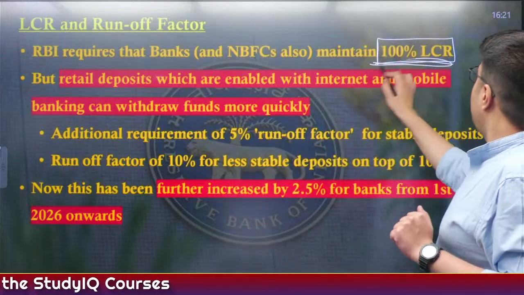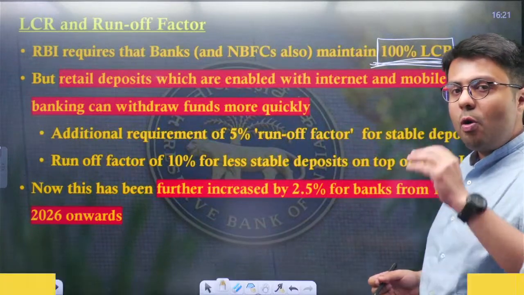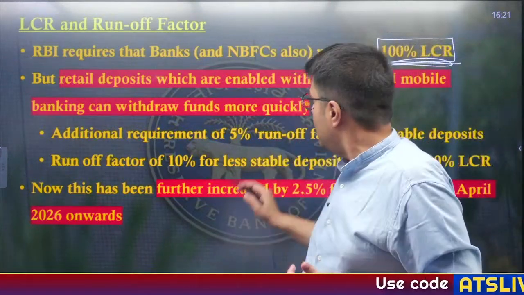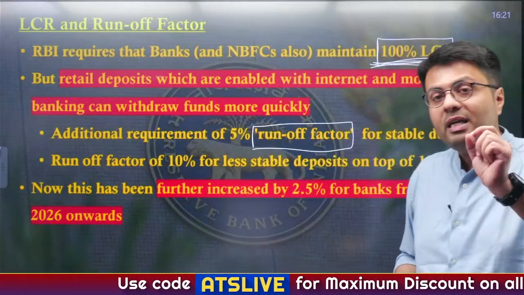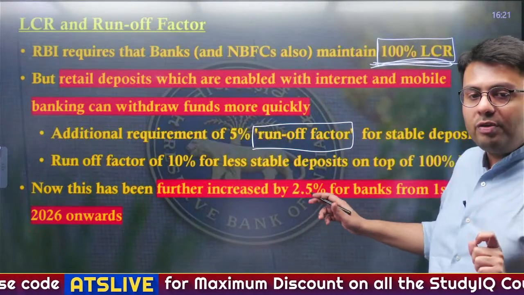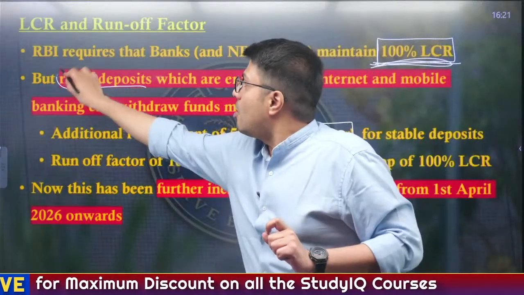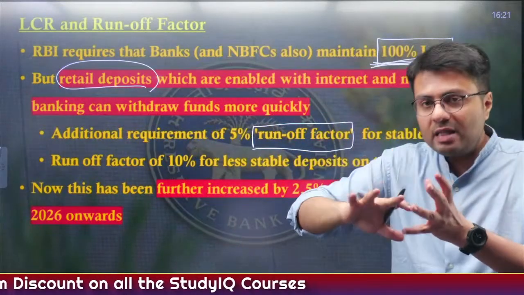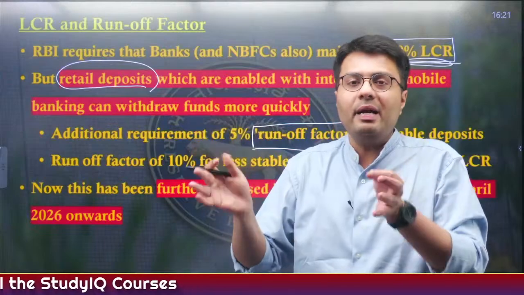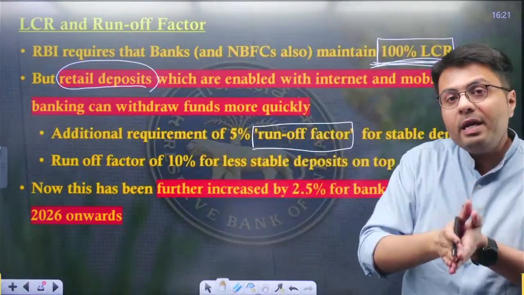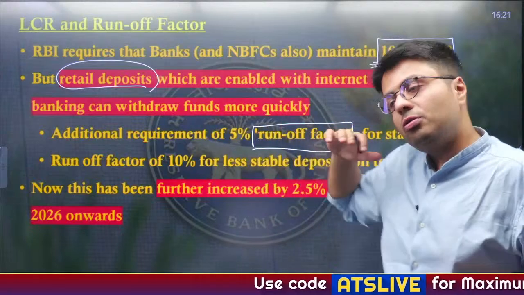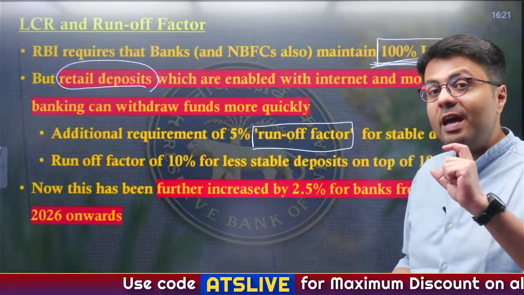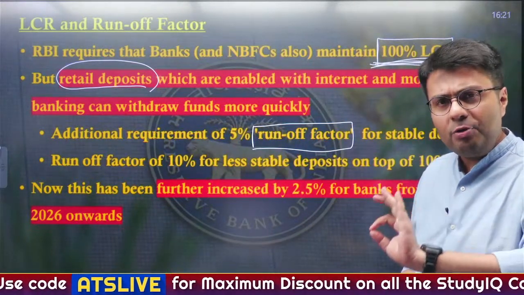So that is why RBI has imposed additional requirements. RBI says that beyond this 100% LCR, you also need to keep a certain amount of money known as the runoff factor. This applies in some accounts, like business accounts, because in business accounts transactions happen all the time. Money might be coming into the business account and they might be paying it out for raw materials also. So such accounts have high economic activity as compared to retail accounts.